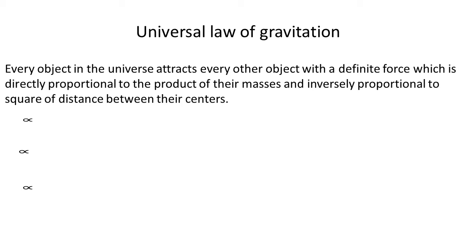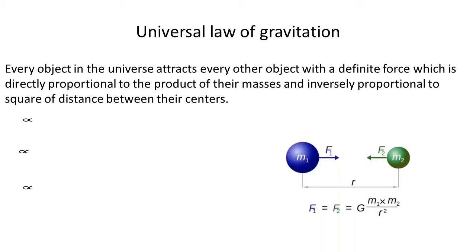So, by this time, you must have understood that yes, there exists force of attraction between any two objects which are part of this universe. But let us figure out now how to find the magnitude of this force of attraction between these two objects. For that, let us consider this diagram. Let us consider one object having mass m1 and another object having mass m2. The distance between their centers is r.